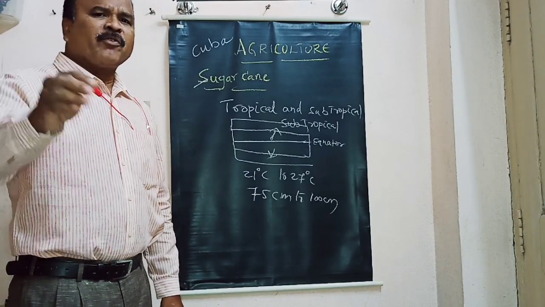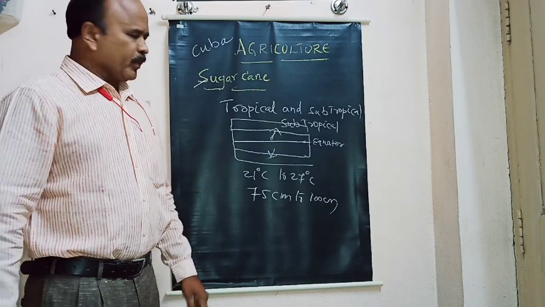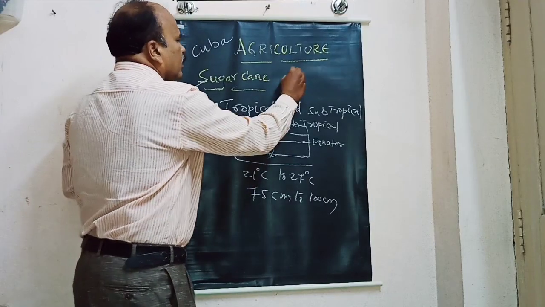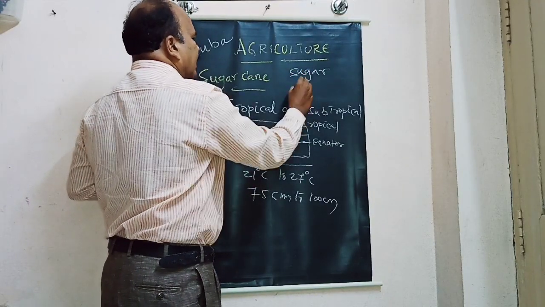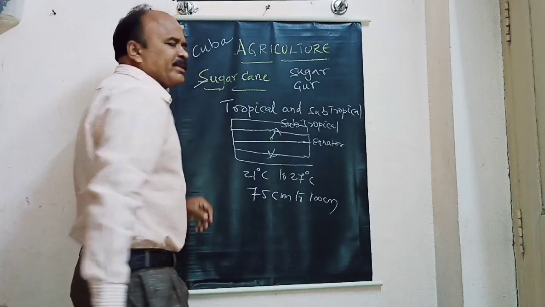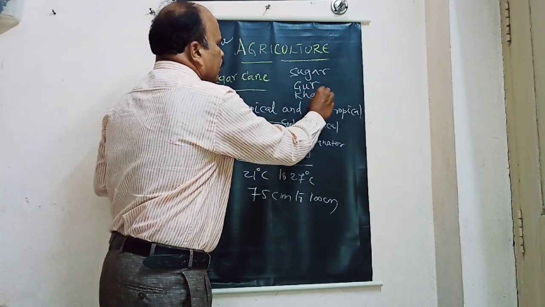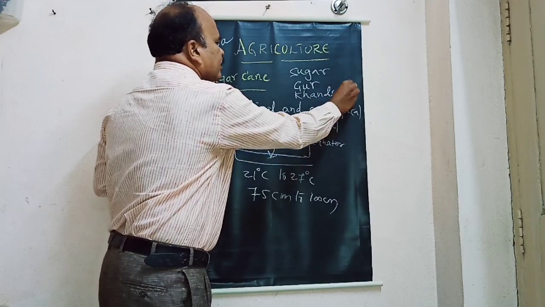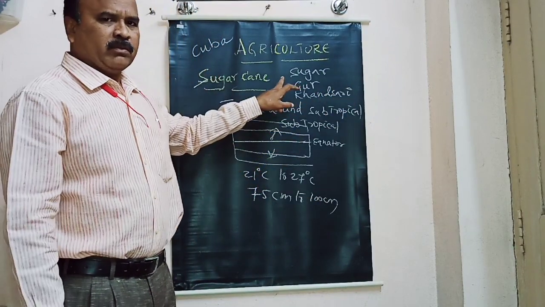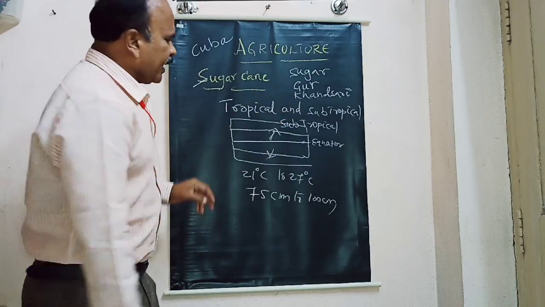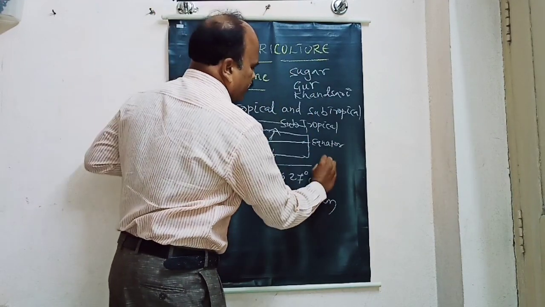So we get a number of products from sugarcane, like sugar, gur, which means jaggery, kansari, and molasses. Kansari, in Telugu they call batika bellam, you know very well.